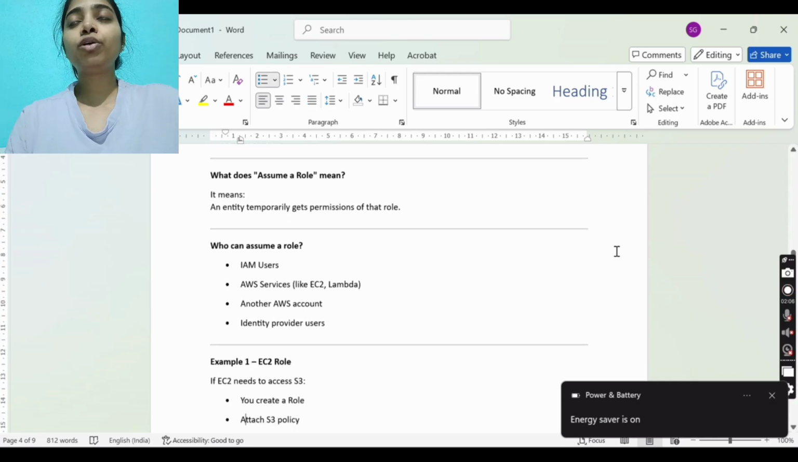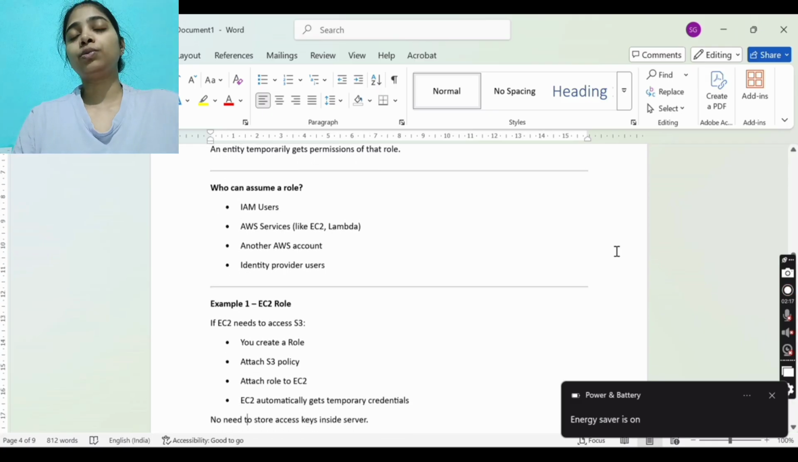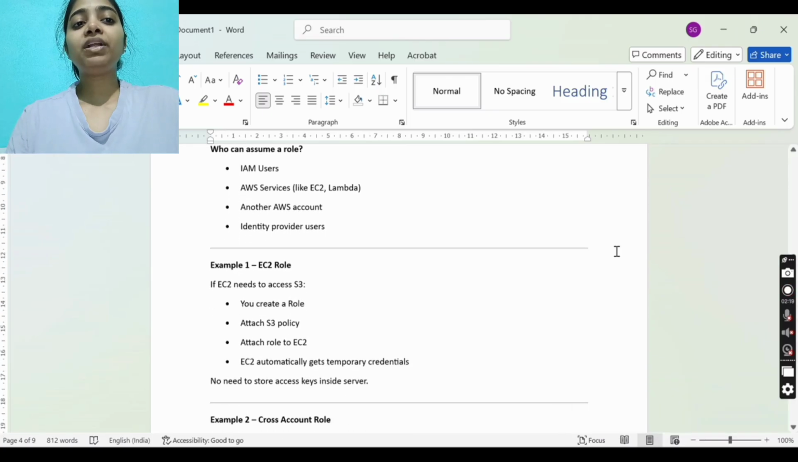Who can assume a role? An IAM user, or AWS services like EC2 or Lambda, or another AWS account or identity provider. All of these can assume a role. Example one, an EC2 role: if EC2 needs to access S3, you create a role, attach an S3 policy, and attach the role to EC2, and EC2 automatically gets temporary credentials. No need to store an access key inside the server.